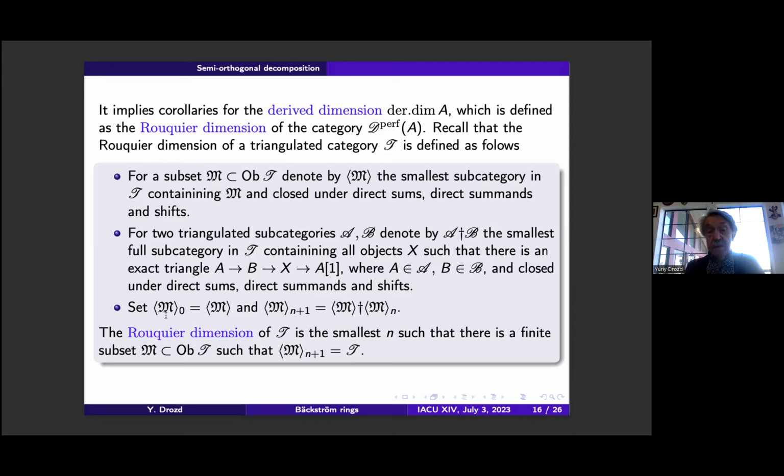And then we start with M0, which is just this smallest subcategory containing M, and so on. Then we define the next step as this dagger of M and the preceding step. And the Rouquier dimension is the smallest n such that on the n plus first step, we obtain the whole category P.